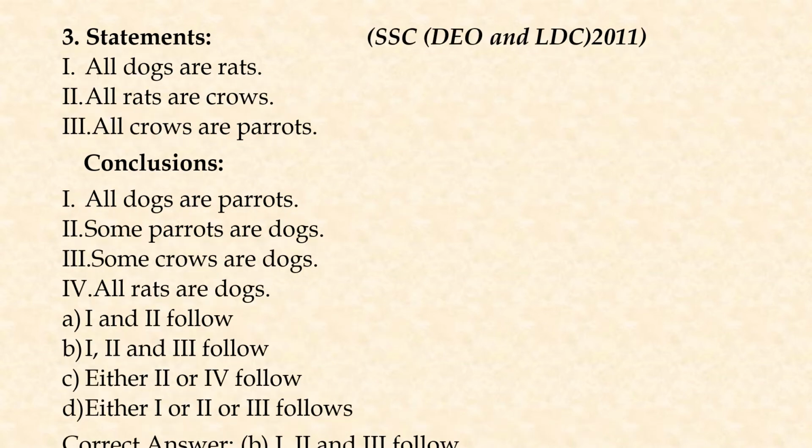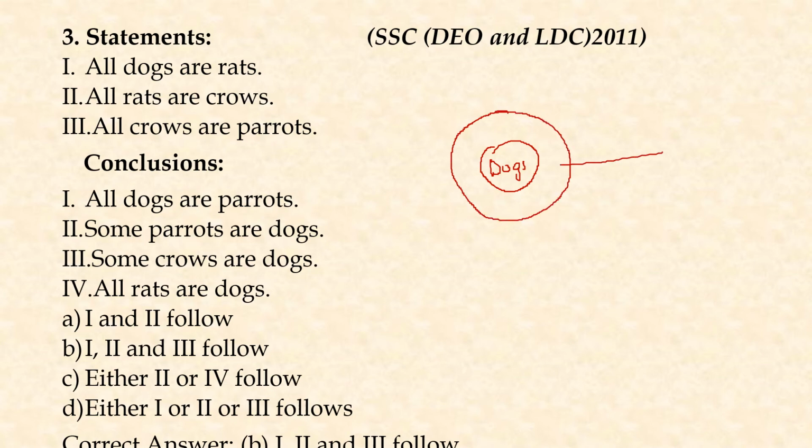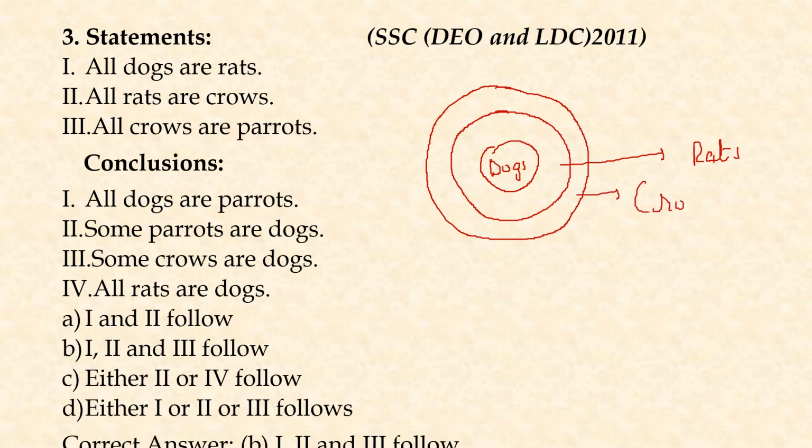The third question says all dogs are rats. So let this be the first circle which represents dogs. Since all dogs are rats, the outer circle represents rats. All rats are crows. So we have to draw another circle here. Since all the rats are crows, the outer circle here represents crows.